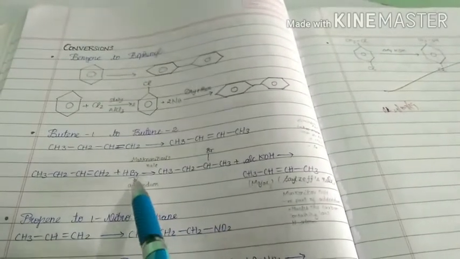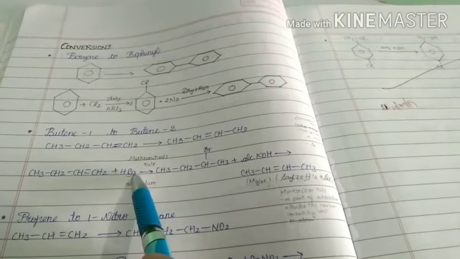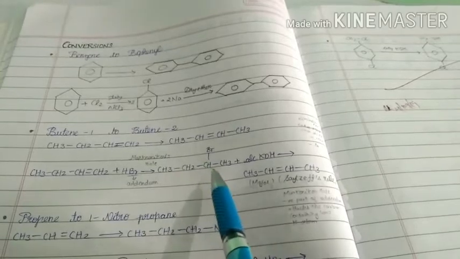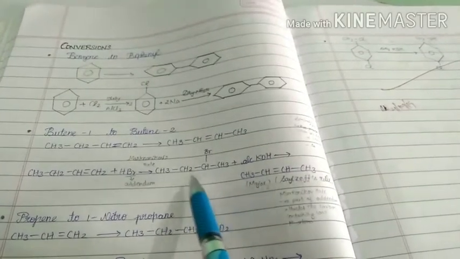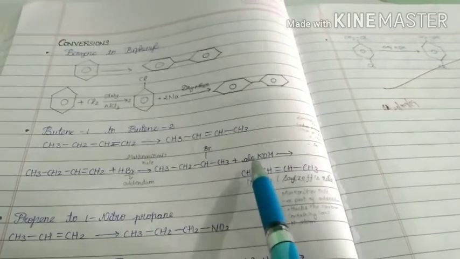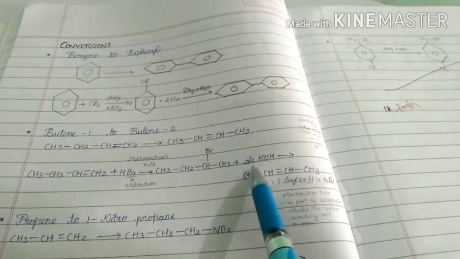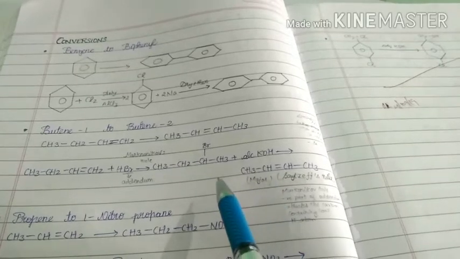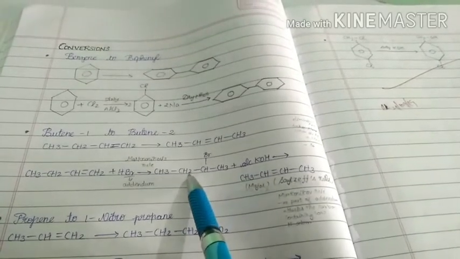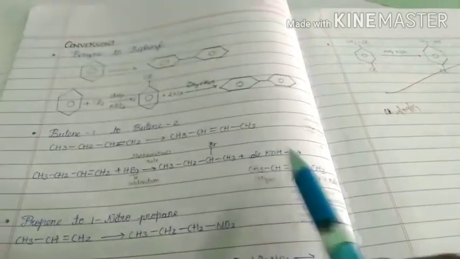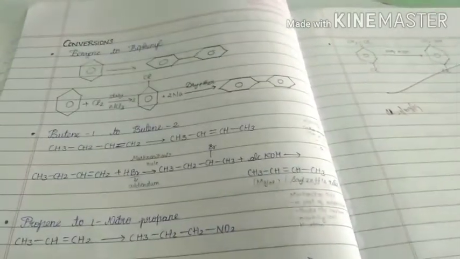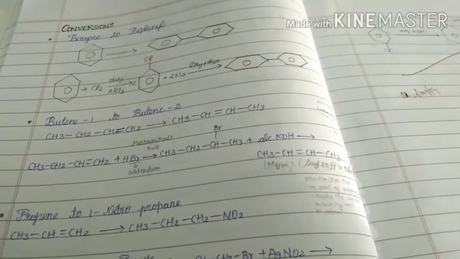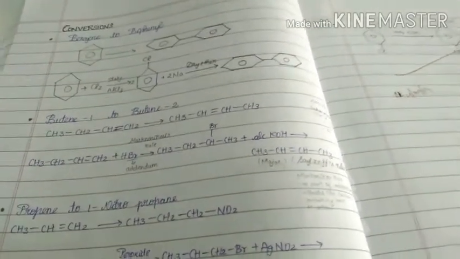What does the Markovnikov rule say? The negative part of the addendum attaches to the double-bonded carbon atom having fewer hydrogens. Then we get this compound. When this compound is treated with alcoholic KOH, which acts as an eliminating reagent, HBr will be removed. From here H will be removed, here Br will be removed, then we get 2-butene. So we have to think like that. Before that we have to get a clear idea about each and every equation.